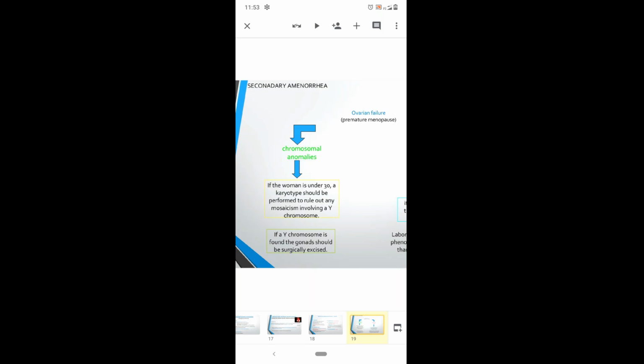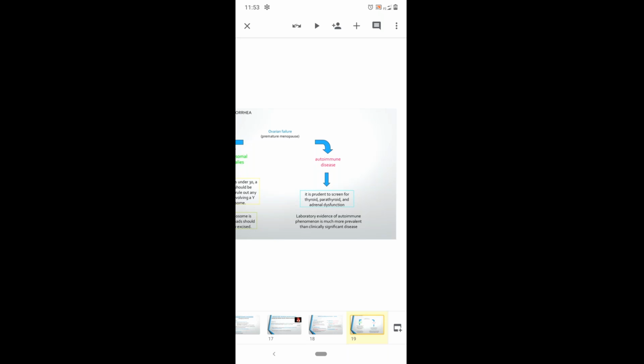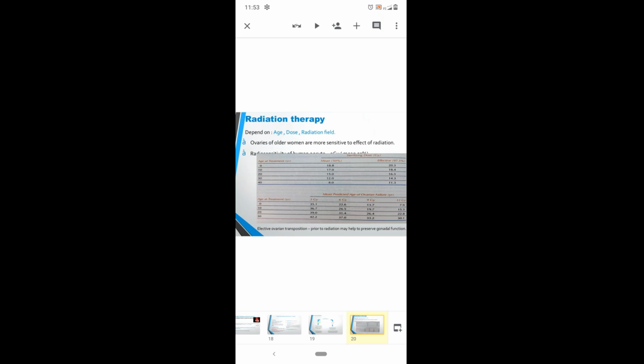And next cause of this premature ovarian failure is radiation therapy. Depending upon age, dose, and radiation field, the damage will be there. And ovaries of the older woman will be more sensitive to the effect of radiation than the younger women. And how do we prevent this ovarian failure? Ovarian transposition before exposure to radiation helps to preserve the